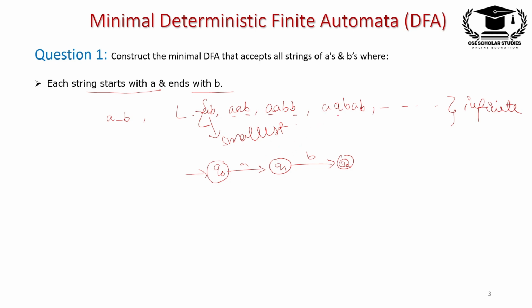But this is not possible, because when we draw the self loop of A here, B does not come at this stage, because there is no B transition here.